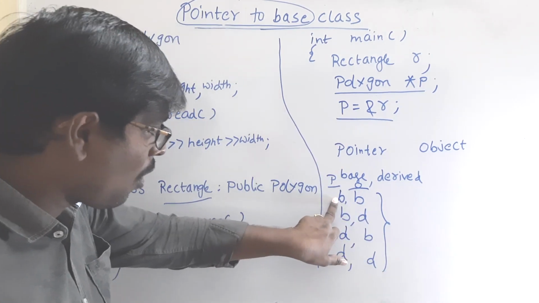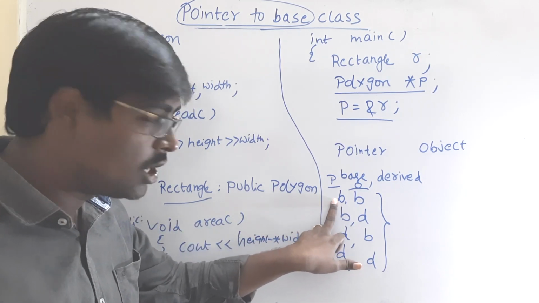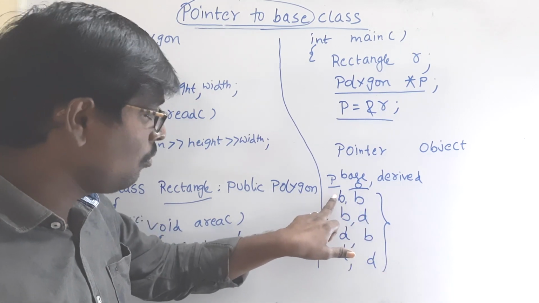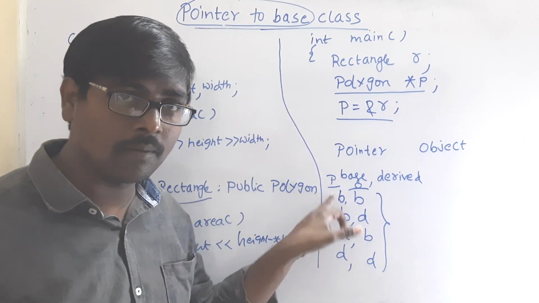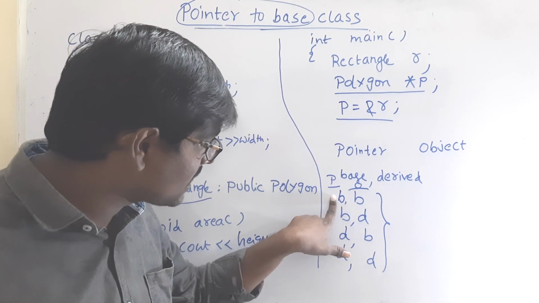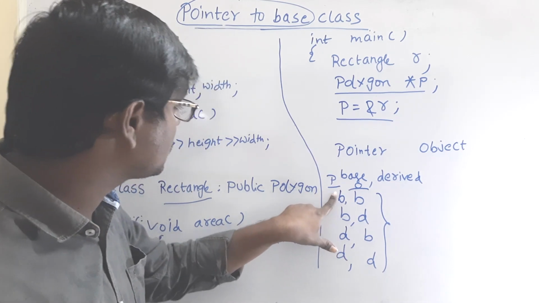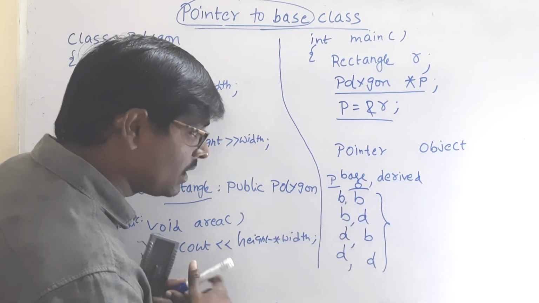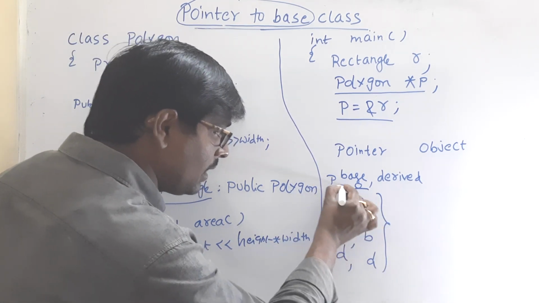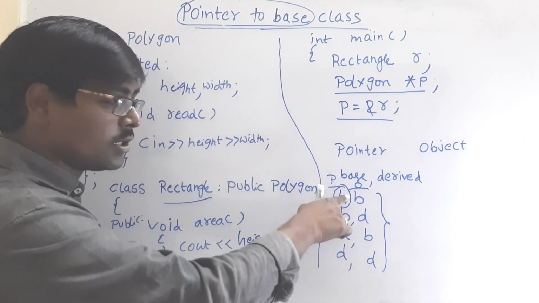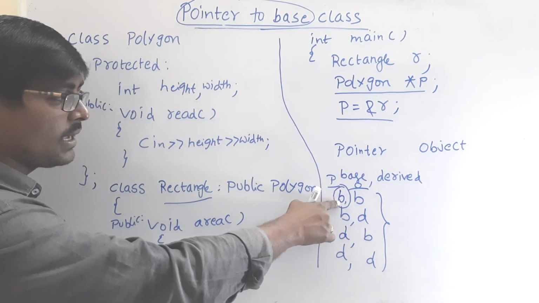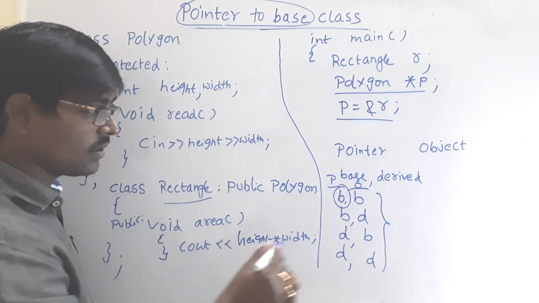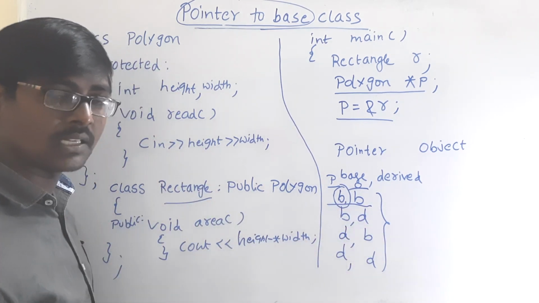Observe. Pointer is base class which stores a base class object address. Now by using this base class pointer, we can access only the members of the base class. Here the pointer is base class type, so by base class type we can access only the base class members, not child class members.